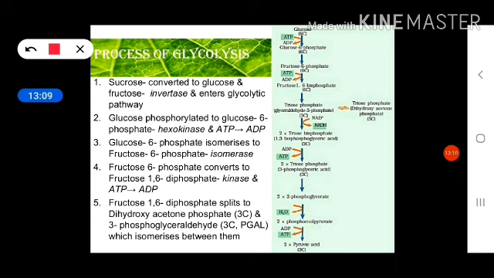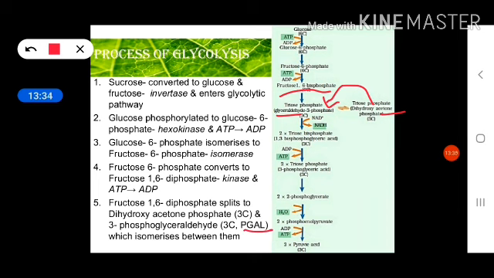If a question is asked how many net ATP are produced by the glycolysis process, the answer is 2. How many total ATP are produced in glycolysis? The answer is 4. But when we talk about the net ATP production through glycolysis, the answer will be 2.